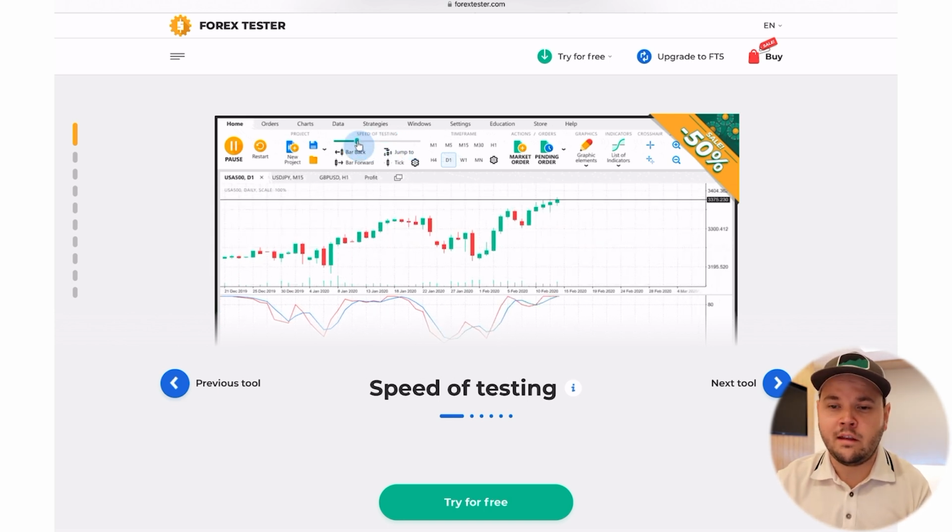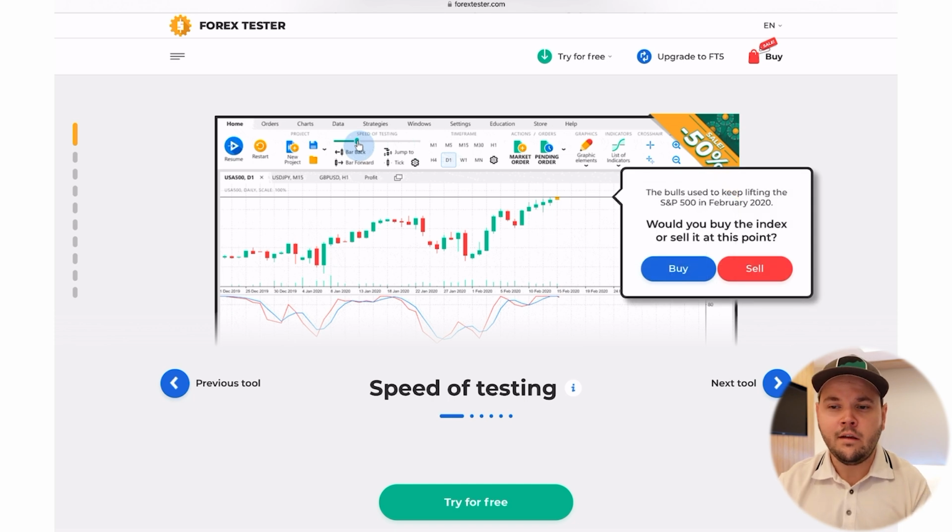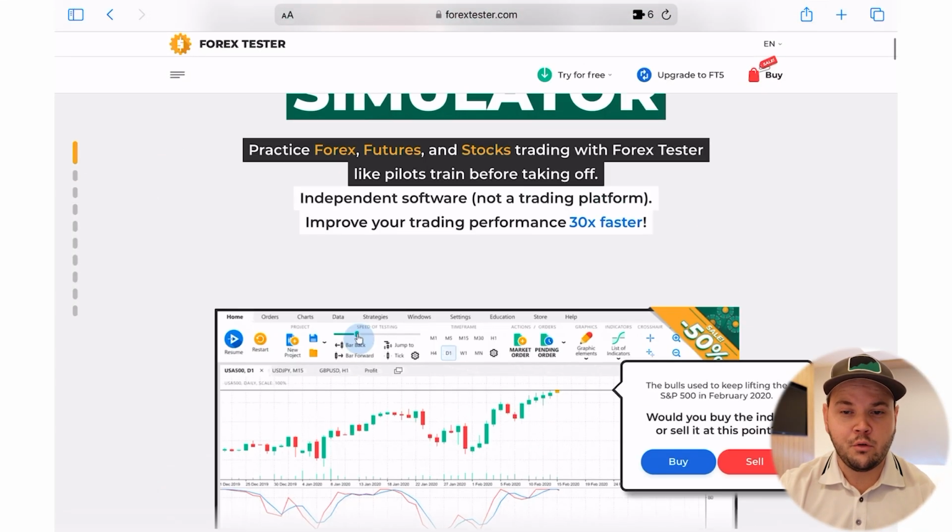FxReplay doesn't allow you to use any kind of indicator that's not in the platform already. So they only have the basic ones. But this Forex Tester allows you to go a lot more in depth with the indicators. And that's a really cool tool to use in that case.